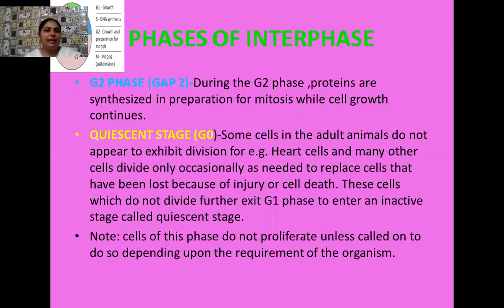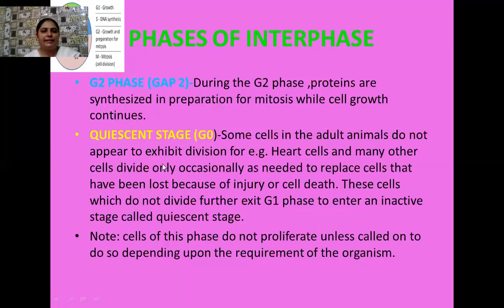Okay, students. Now we have the G2 phase. During the G2 phase, which is growth phase 2, or you can say gap phase 2, protein synthesis is the major event. So here the process of translation takes place, and the growth of the cell still continues with the protein synthesis. And here I am going to introduce one very special term, that is the quiescent stage or the G0 stage.